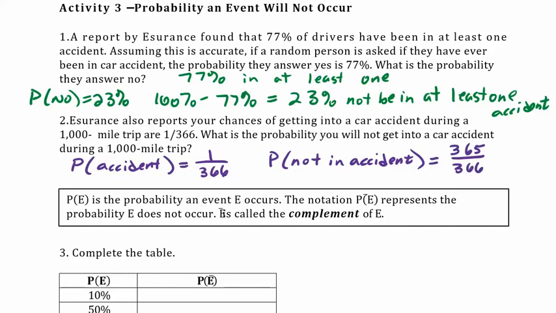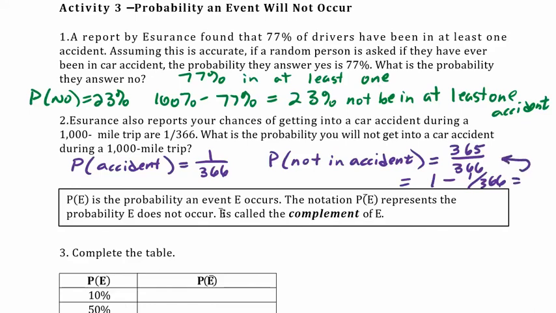Now, another way to think of this would be to think about this number as a percent. It's not a very nice percent, but we would take 100% minus this percent. So if we don't write it as a percent, we could write it as 1, since 100% is 1 written as a decimal number, minus 1 over 366.